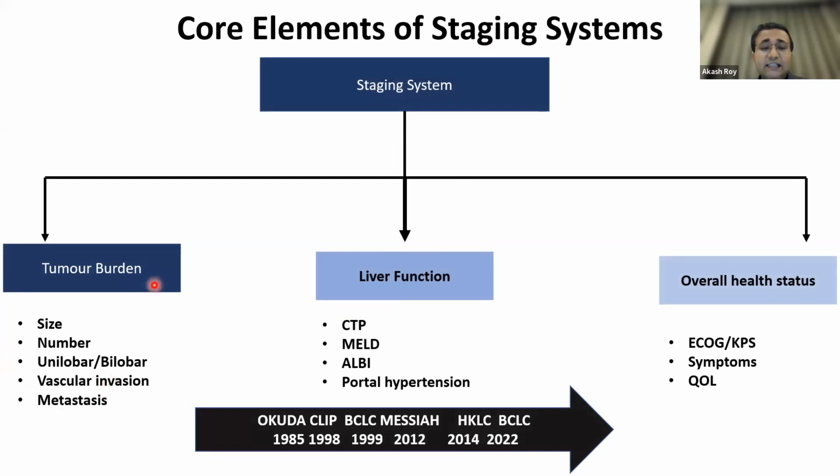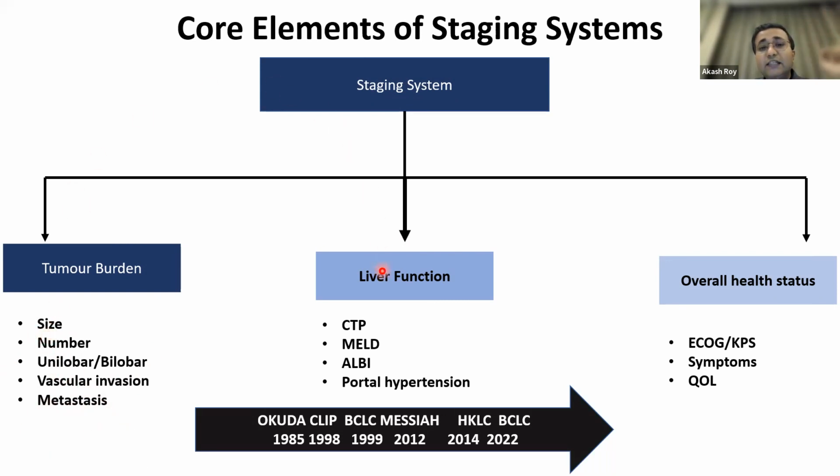So you need to assess the tumor burden. What is the exact size of the particular tumor? How many tumors are there? Whether it's one part of the liver or it involves both the lobes of the liver. Whether the portal vein has been involved, whether the hepatic veins have been involved, or there is distant metastasis beyond the hepatic portal vein circulation.